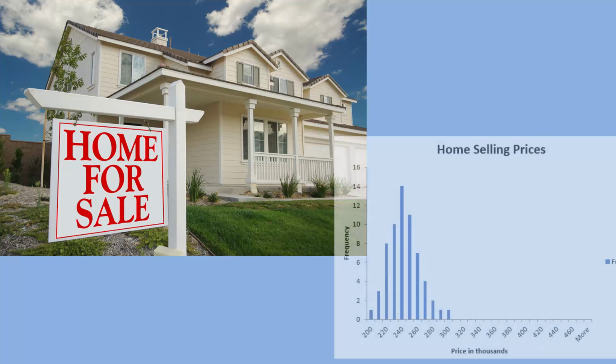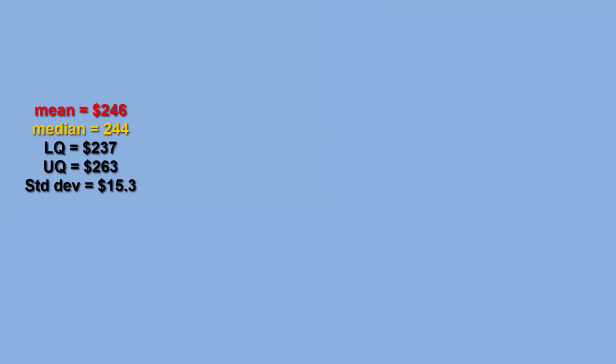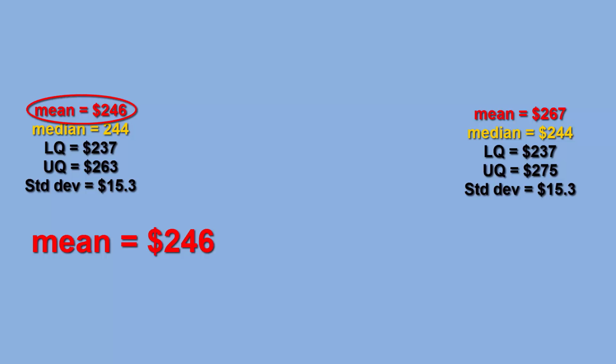If instead selling prices were bell-shaped with no outliers, the mean and median would be equal or nearly equal. We will learn that the mean has much stronger characteristics for us, and we would report it as our average in the case where there is a symmetric distribution. When we see a set of statistics and need to determine the appropriate average, we will look to see if the mean and median are relatively the same or different. Relatively the same, report the mean. Relatively different, report the median as the center of the data.